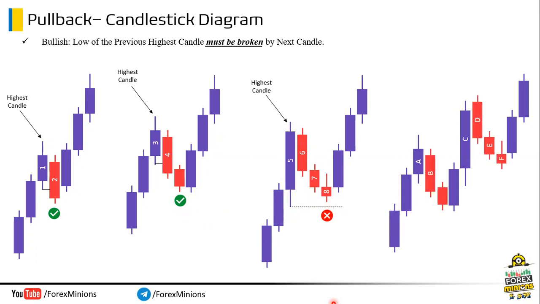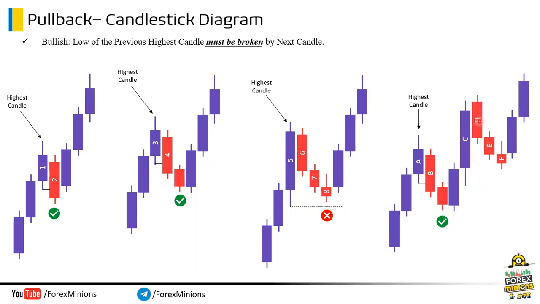Here, A is our highest candle, and candle B broke its low. So this is a valid pullback. But what about this pullback? Is it a valid pullback or not? Here, same trick as we discussed in the previous slide. Retail traders will mark candle C as the highest candle, and they will mark it as an invalid pullback, keeping in view its low.